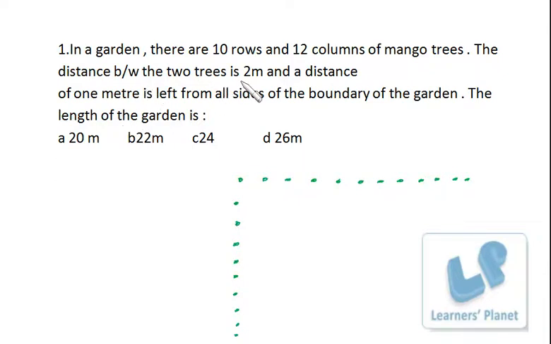Now the distance between two trees is 2 meters, so we have this gap as 2 meters. Now we have 12 trees over there, and we must be having 11 gaps. So the total distance from this point to this point is 22 meters. Right, after that 1 meter is left this side and 1 meter is left this side, so 22 plus 2 is 24 meters. Okay, that is the length of the garden. I hope you are clear.